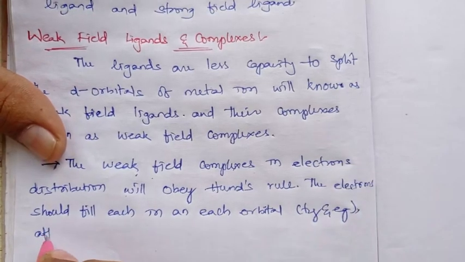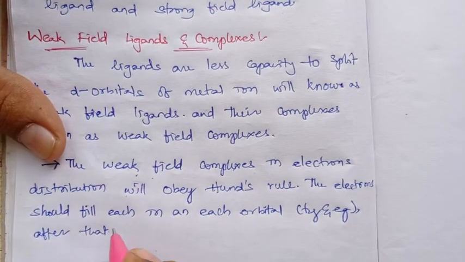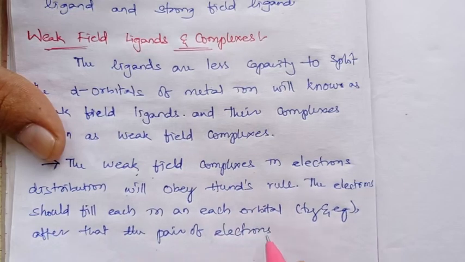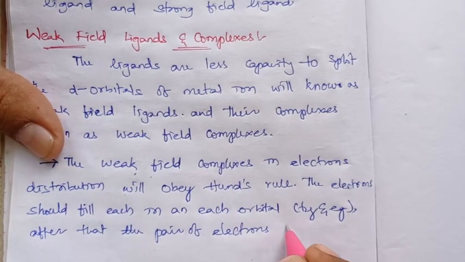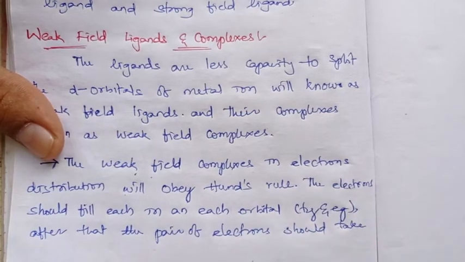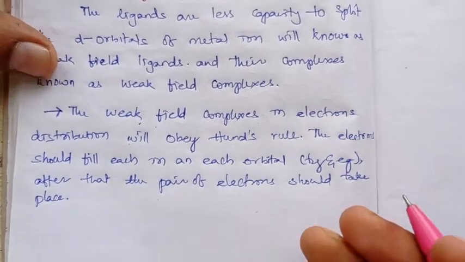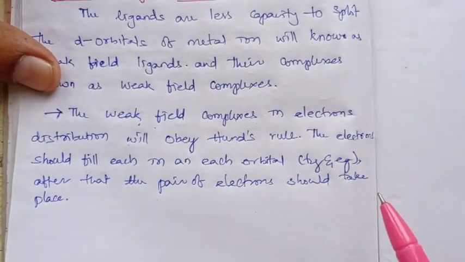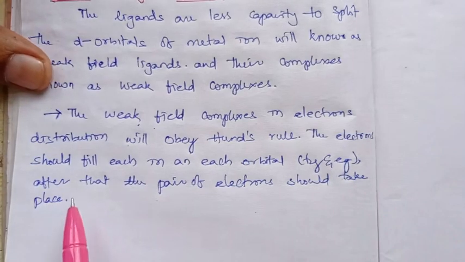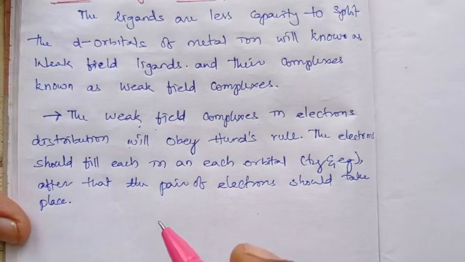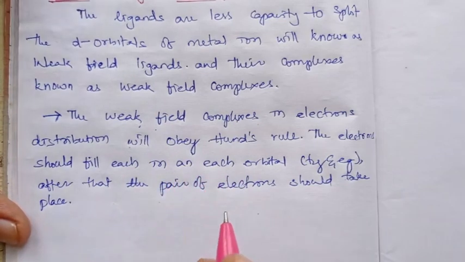After that the pairing has to start. Pairing of electrons should take place only after the filling of each orbital of t2g and eg, right? That is what Hund's rule is. Such electron filling takes place in weak field complexes.